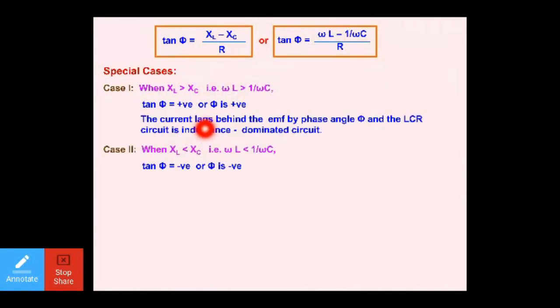In this case, the current lags behind the EMF by the phase angle of phi, and the LCR circuit is an inductance dominated circuit. Why it is inductance dominated is because of what happens in the case of the inductor. Let me take you back.